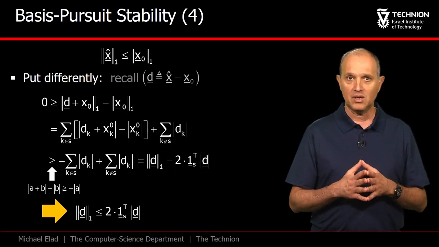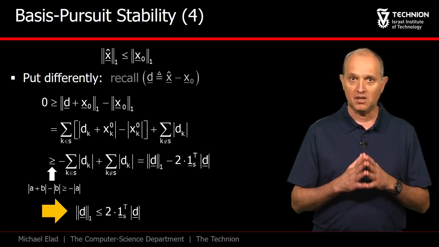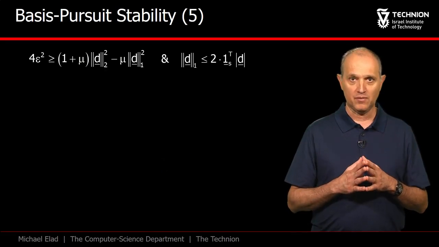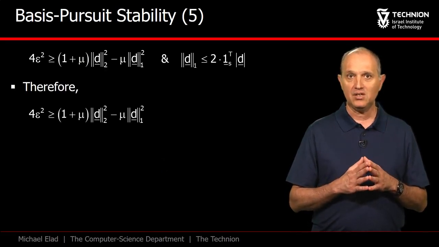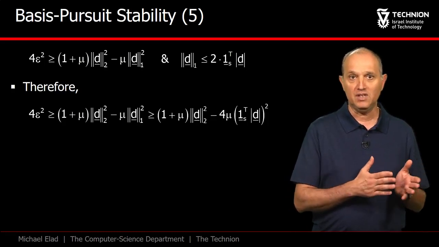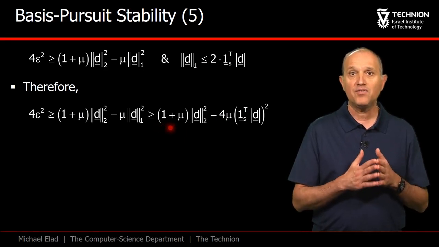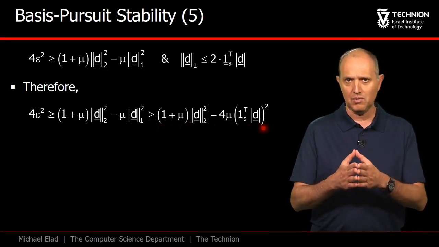We shall take this outcome and return to our earlier derivation. These are the two inequalities we obtained so far, and now we shall take the second and plug it into the first. Since we have an upper bound on the L1 norm of d, and since its sign in our first expression is negative, we can further bound this term from below as shown here.